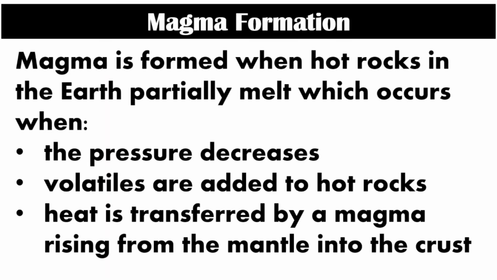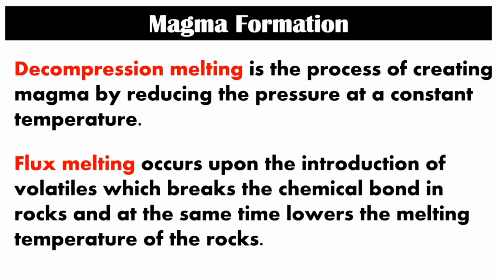Magma formation. Magma is formed when hot rocks in the Earth partially melt, which occurs when, first, the pressure decreases; second, volatiles are added to hot rocks; and third, heat is transferred by magma rising from the mantle into the crust. Magma also forms through 2 processes.